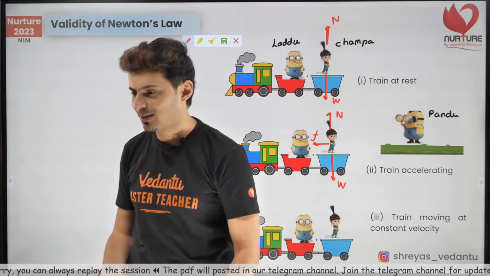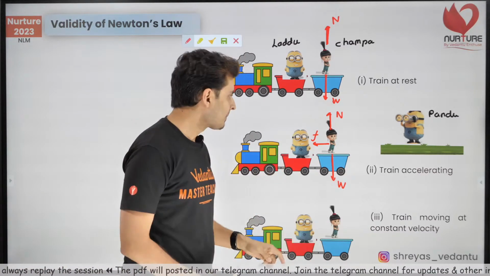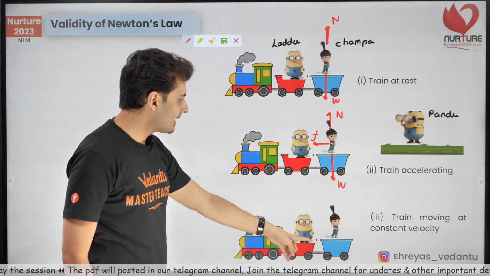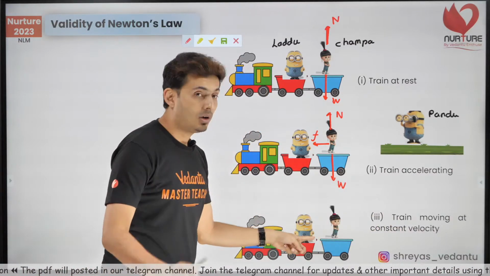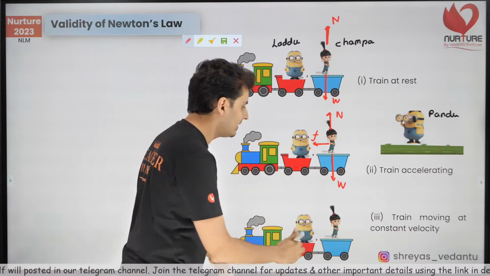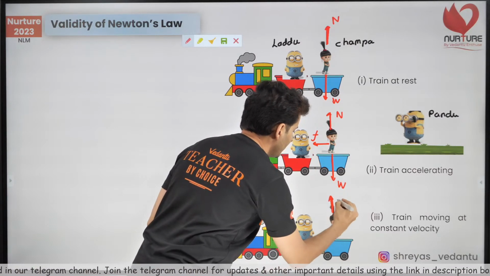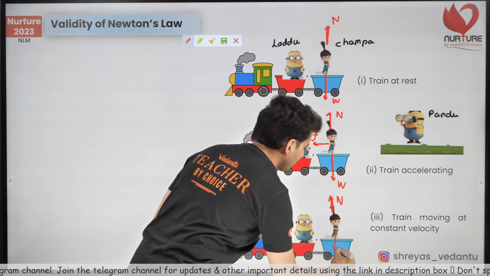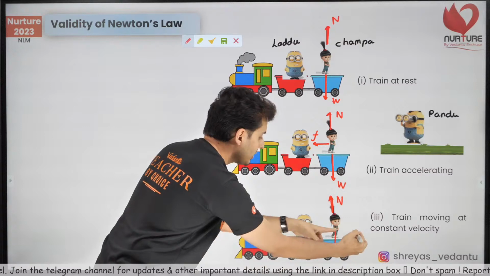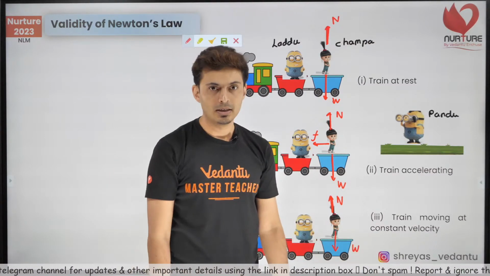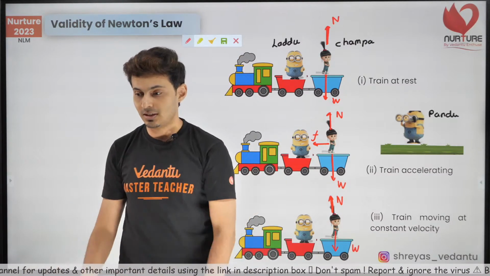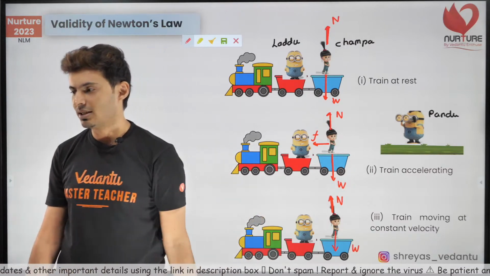I hope everybody agrees to this. Okay, cool. What else? In the third case, the train is moving with constant velocity. This is very interesting. Quickly think and tell me, apart from normal and the weight, do you think there will be friction on her feet when the train moves with constant velocity?